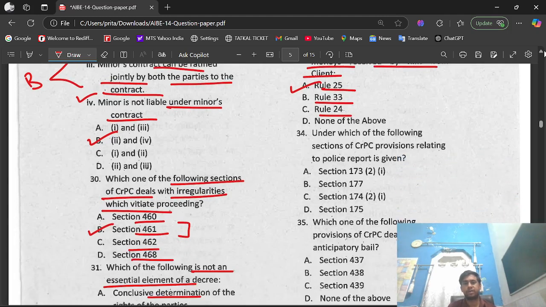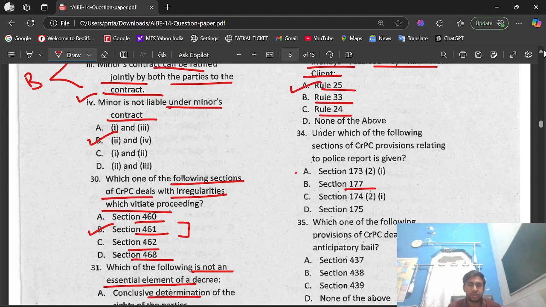Question number 35. Under which of the following sections of CRPC are provisions relating to police report given? Options we have: option A, section 173, subsection 2, clause 1. Option B, section 177. Option C, section 174, subsection 2, clause 1. Option D, section 175.